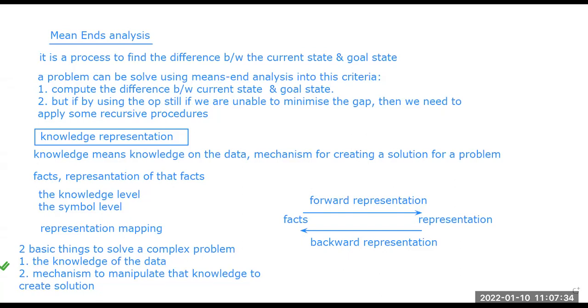Representation is how the knowledge can be implemented, so it defines the system performance. So knowledge is system competency, and representation is system performance.